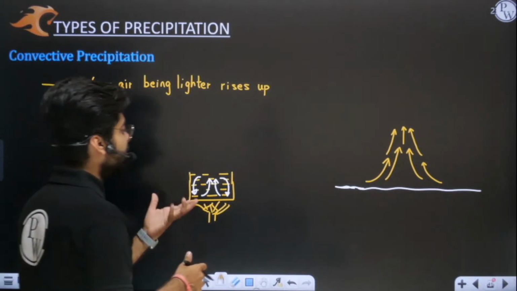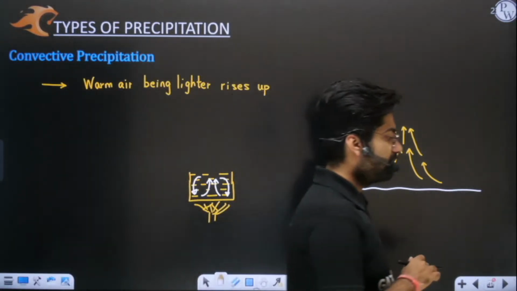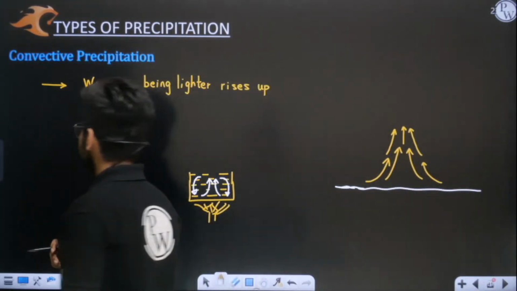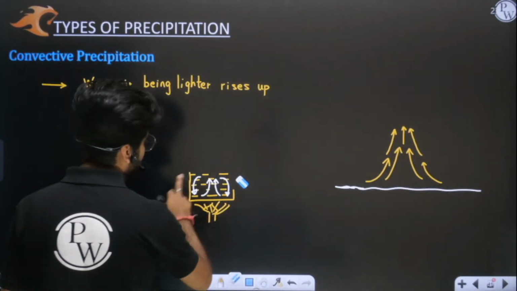I hope you must have studied this in your 9th class. This is a concept which we study generally in earlier, primary classes. So this is your concept of convection.